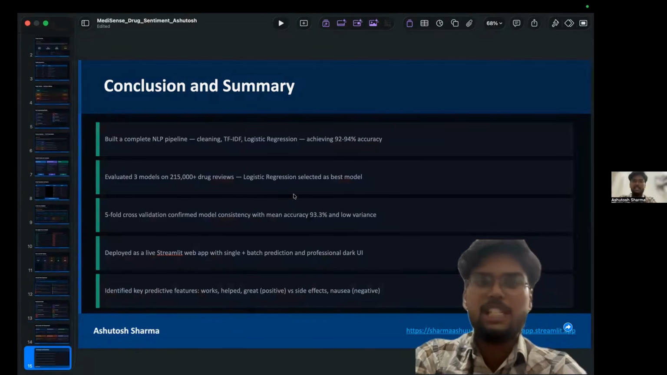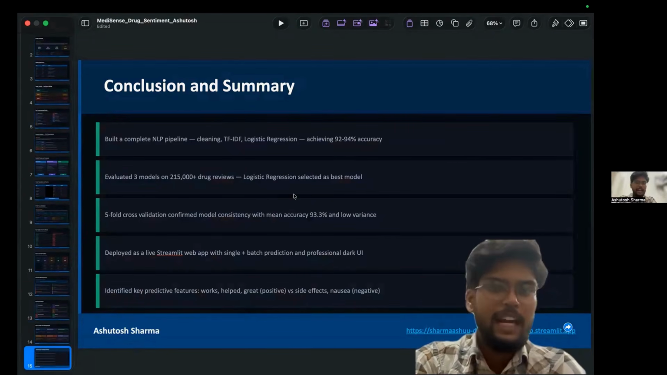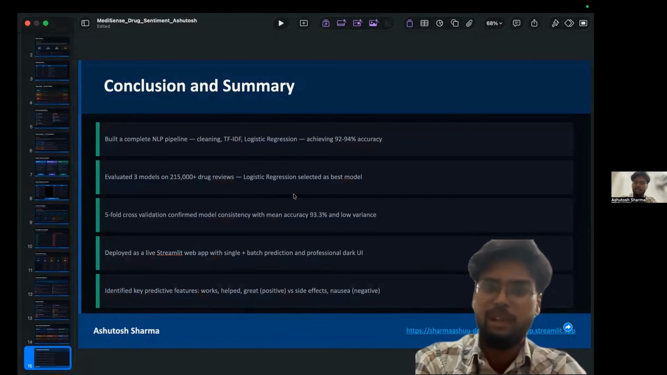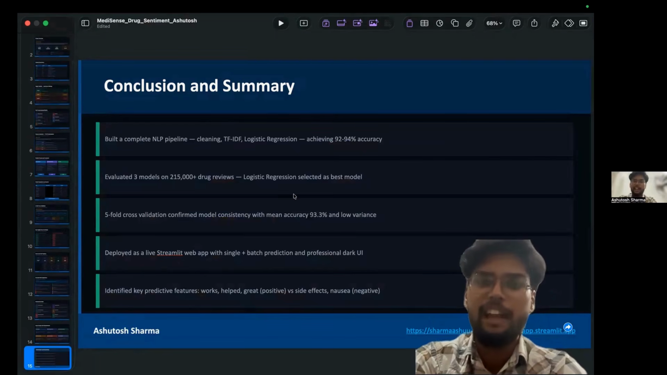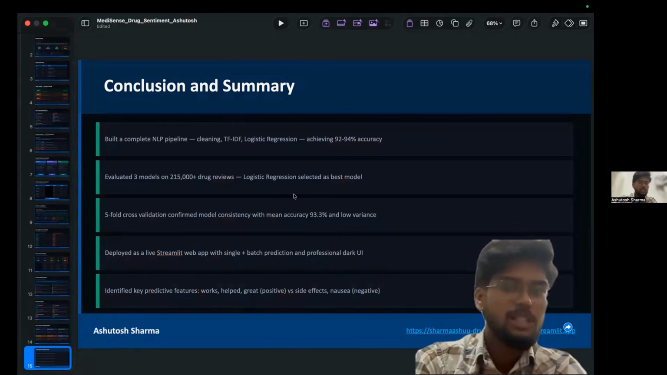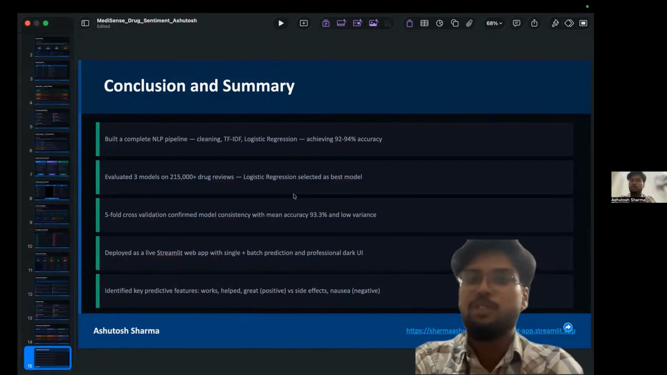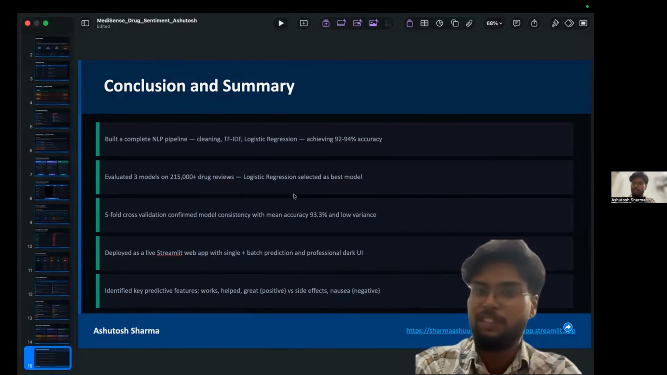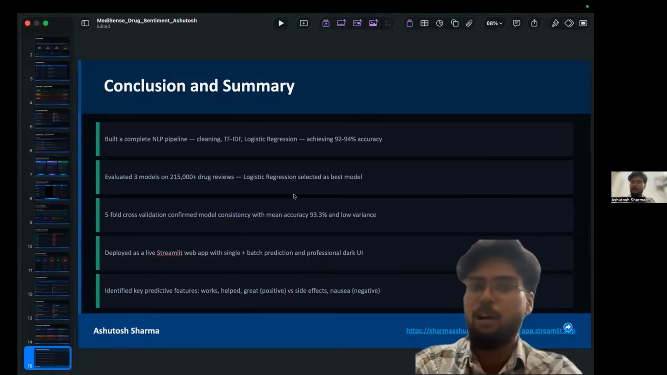In conclusion, I successfully deployed an end-to-end NLP-based sentiment analysis system for drug reviews. The project processed more than 215,000 reviews and achieved approximately 93% accuracy using logistic regression and TF-IDF. The solution was deployed as a live Streamlit application that allows users to perform both single and batch sentiment prediction. Future improvements include integrating BERT, multi-class sentiment classification, condition-wise analysis, and a Power BI dashboard.